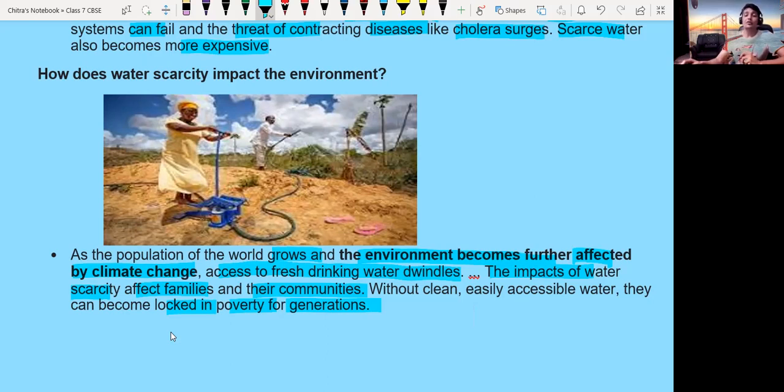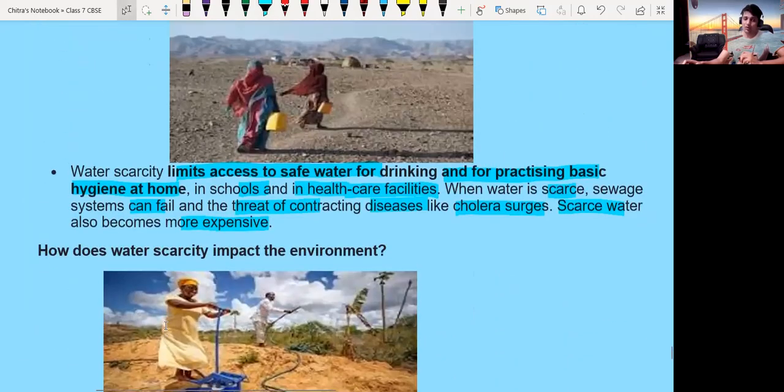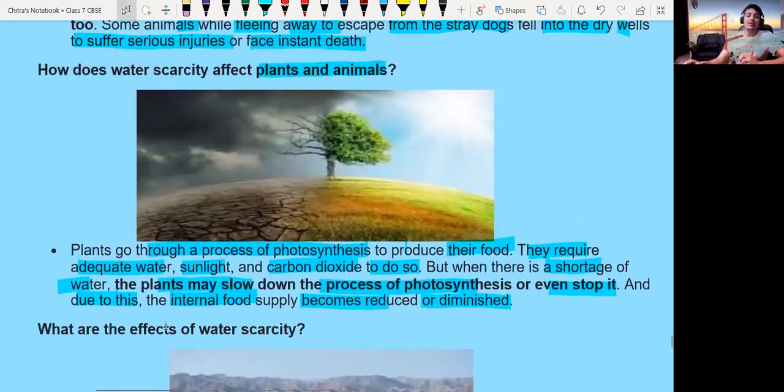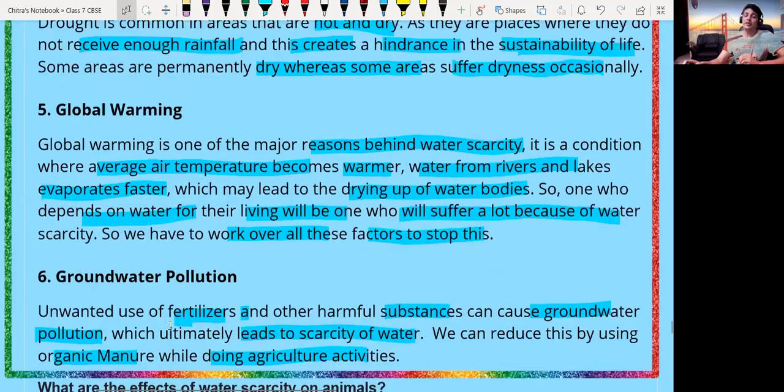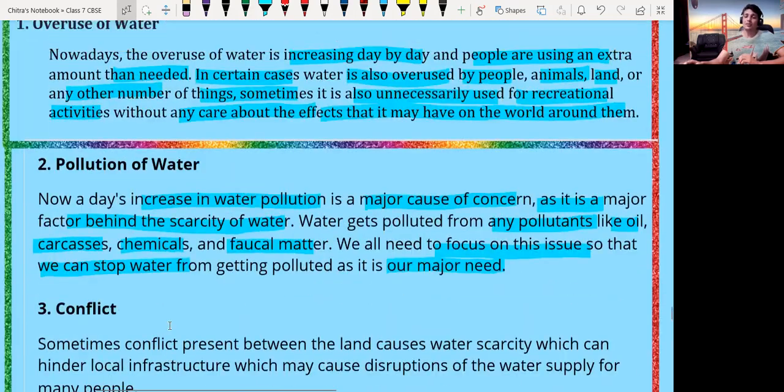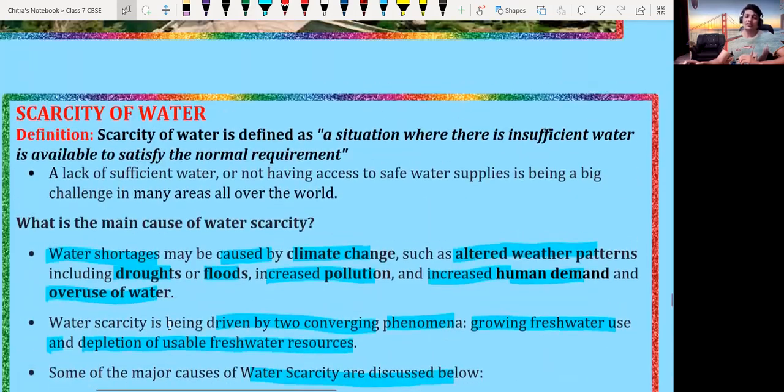So one by one you can take all the screenshots, note them down in your science notebook and learn properly. Okay students, here we have completed our part of the chapter called scarcity of water.